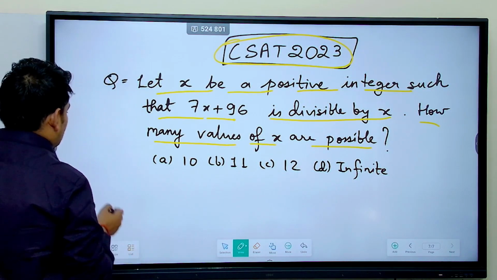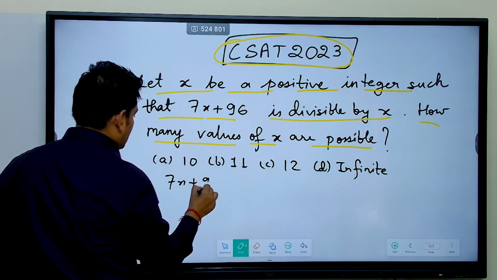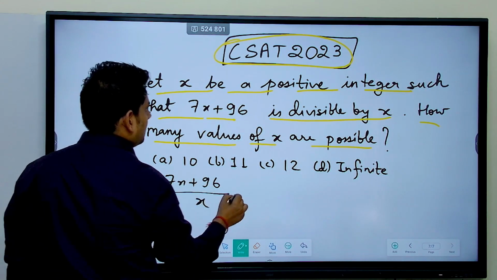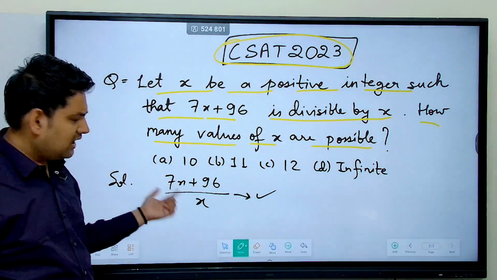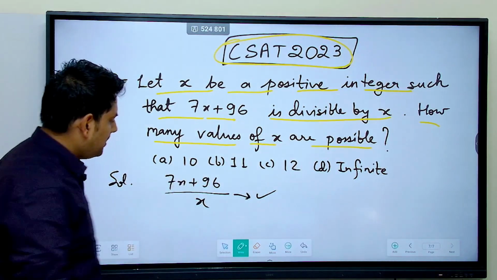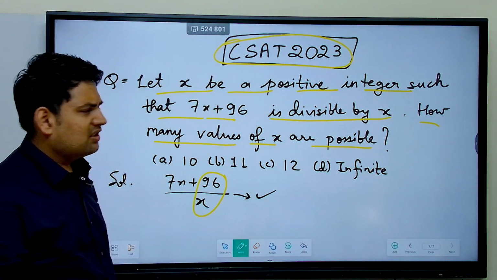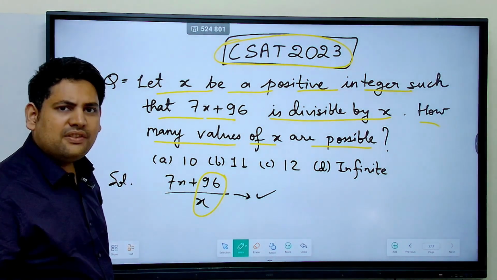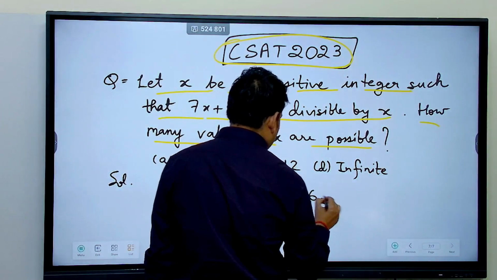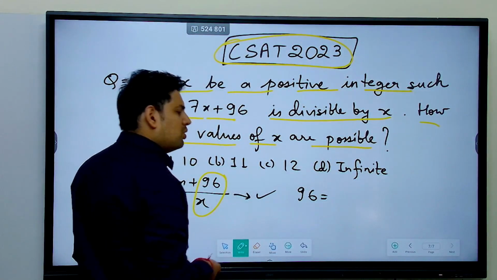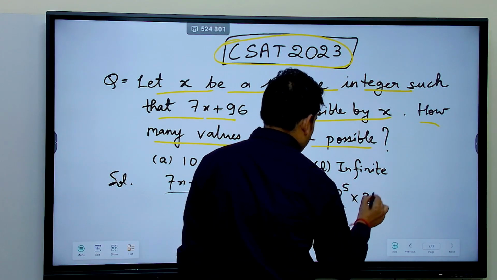Now, according to the question, 7x plus 96 divided by x is completely dividing. So of course x and x is dividing. The only thing that remains for me to check is x dividing 96 or not. That means how many factors of 96 are possible. So number of factors of 96: simply 96 can be written as 2 power 5 into 3 power 1.